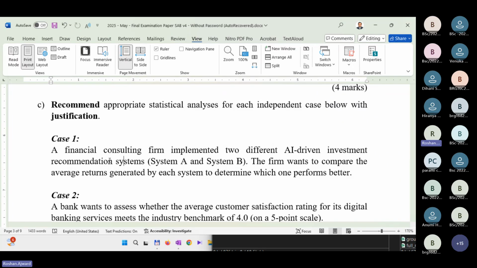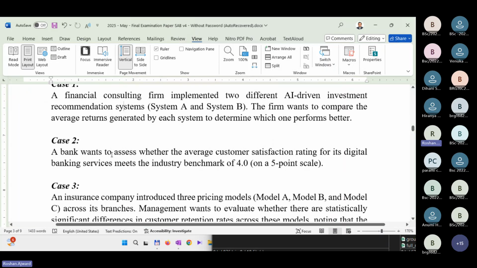Case number 2: a bank wants to assess whether the average customer satisfaction rating for its digital banking services meets its industry benchmark of 4 on a 5-point Likert scale. What's the test that you would do?